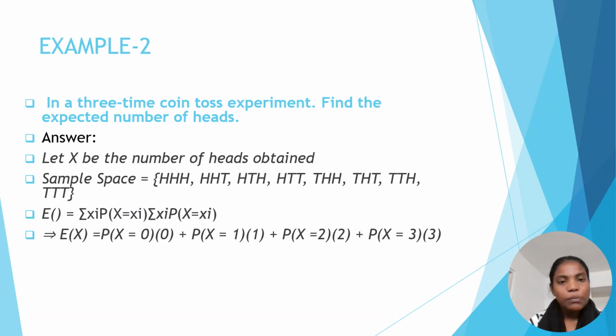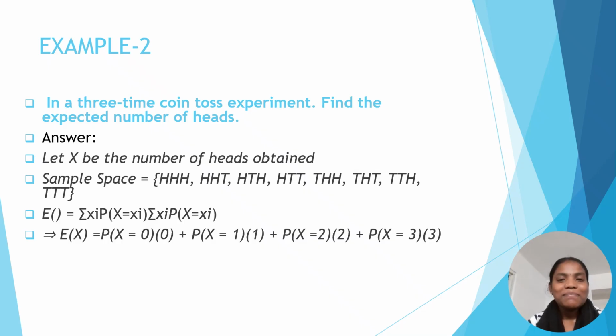this is the second example of finding the expected value. The problem is, in a 3-time coin toss experiment, find the expected number of heads. Here the experiment is a 3-time coin toss. Here we are using 1 coin or 3 coins. Using 1 coin, it can be tossed 3 times. Using 3 coins, the 3 coins are tossed 1 time.